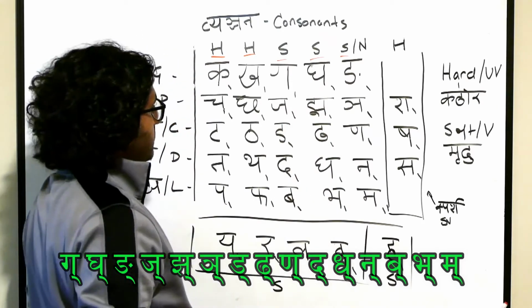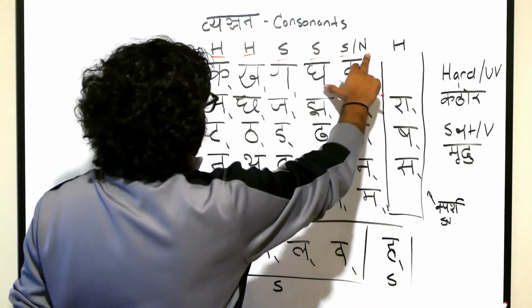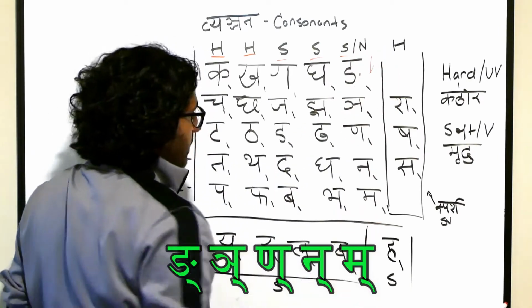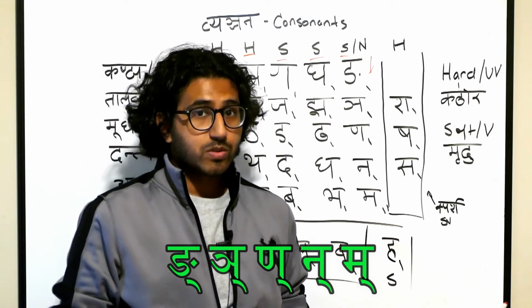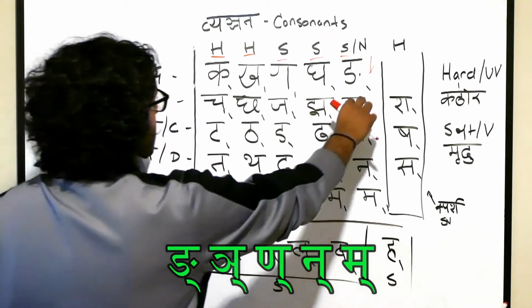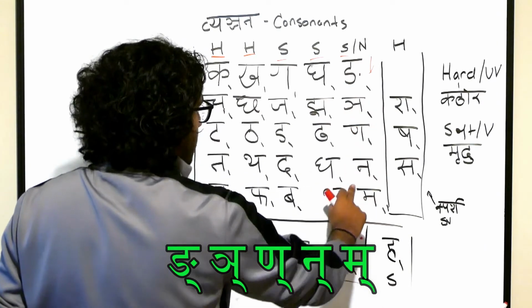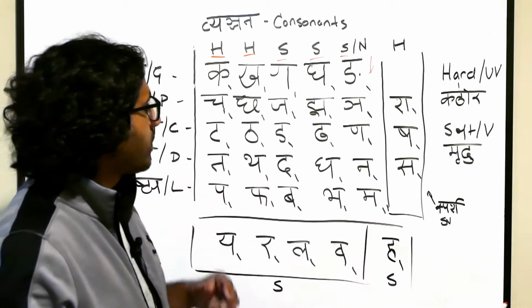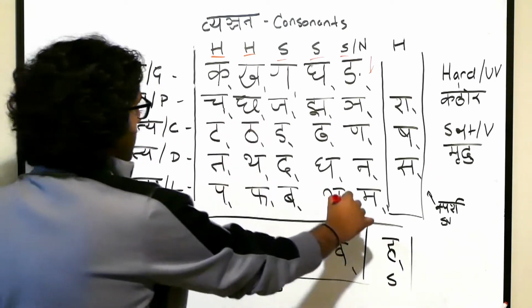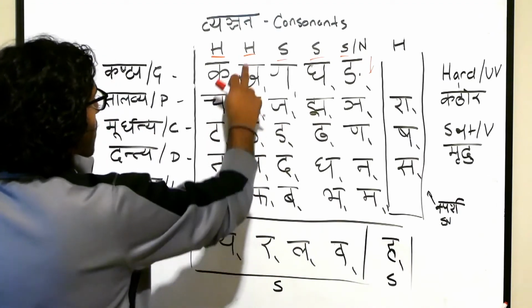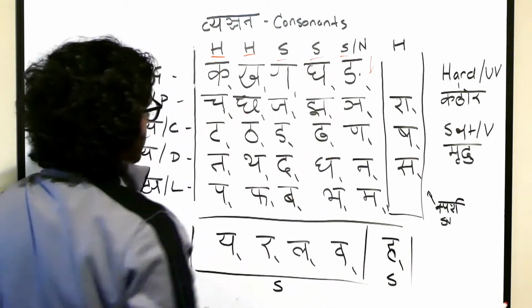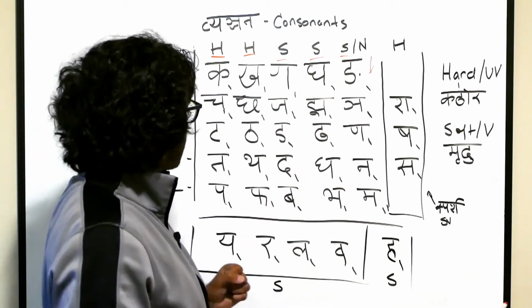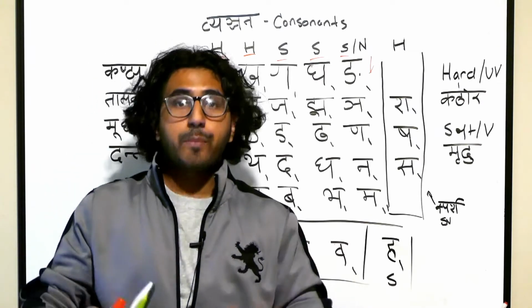So just memorize that. Now the reason why I wrote an N next to this S is because this column is the nasals. They involve the nose. So this is nga, nya, na, na, ma. They involve the nose, the nasals. So just remember this. In the 5x5 here, the first two columns are hard and the last three columns are soft. And the last column is a nasal. You'll have to know these classifications when talking about sandhi, when talking about combination.